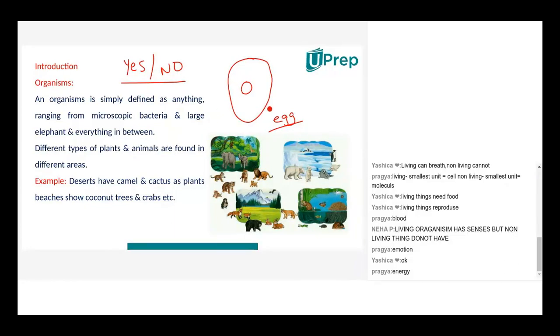After a certain stage, the nucleus starts dividing. So from one cell, it becomes 2, from 2 to 4, 4 to 8, 8 to 16. That happens very rapidly till the egg has a small chick inside it, right? Then it is no more unicellular. It becomes multicellular.